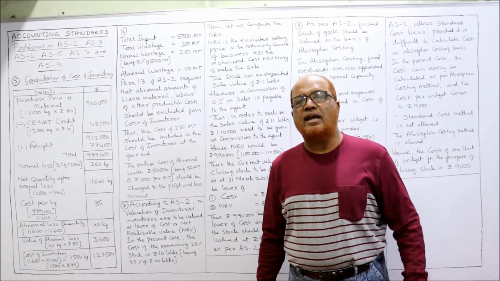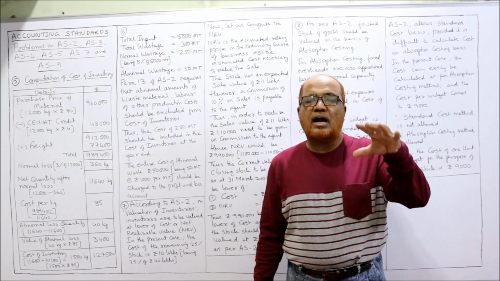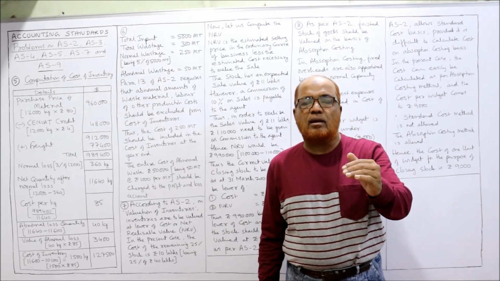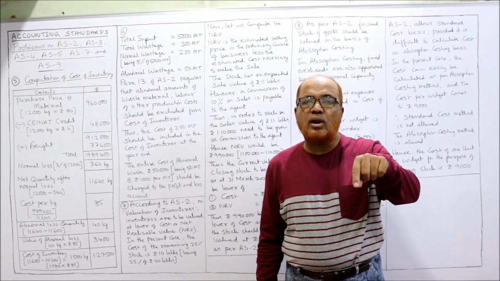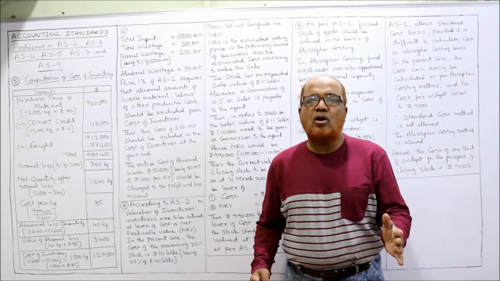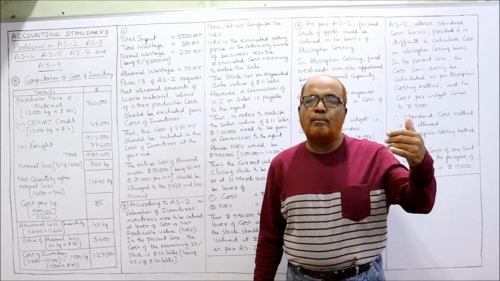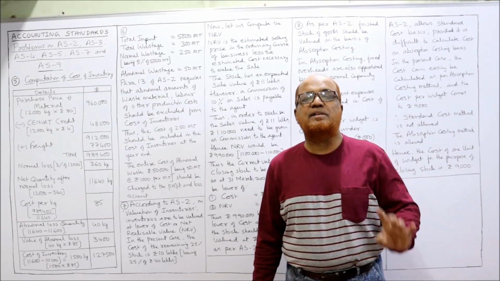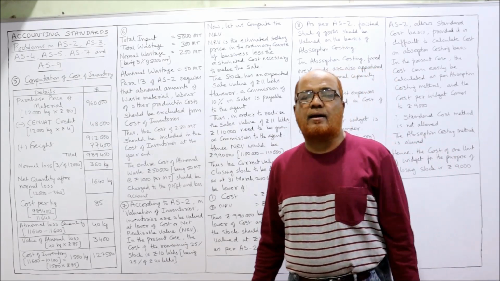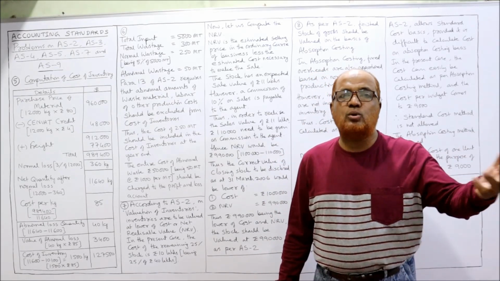Already in the beginning, when I explained about AS2, I told you the provision regarding value of inventory: inventory should be valued at the lower of cost or net realizable value, whichever is less. Here the cost is 10 lakh rupees, but the net realizable value means the market value minus selling expenses. Here the market value is given as 11 lakh, but the company has to pay 10% as commission to the agent.